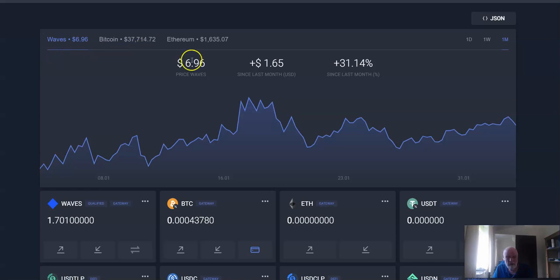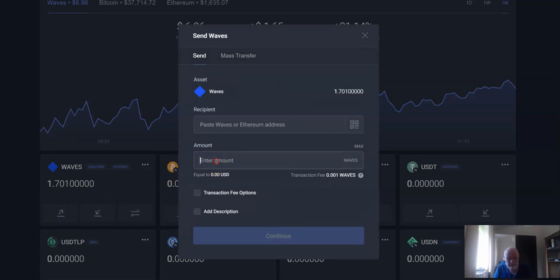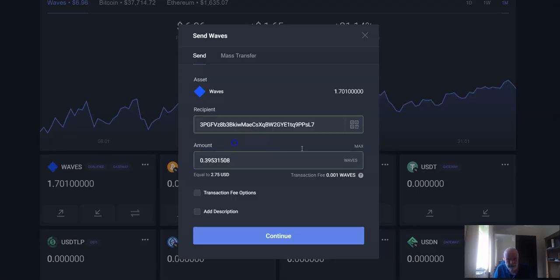Okay, so here we are. I'm in a Waves wallet because I'm going to send Waves. You could be sending Bitcoin from Coinbase or any other wallet, whatever. But I'm sending Waves and I'm in a Waves wallet. So I'm just going to click on Send. I'm going to paste in that exact amount, and then I'm going to go back and get the correct address. Make sure you get all the address. Don't want to miss anything out. We paste that in there, and that should turn green, okay? So everything's right, and we're going to send $2.75 US. We're going to click Continue.